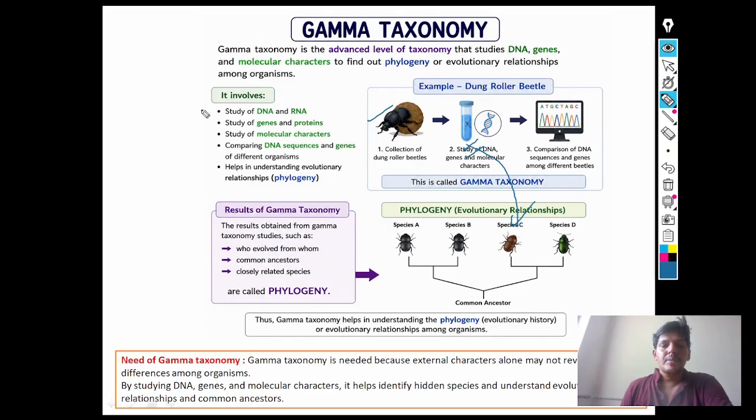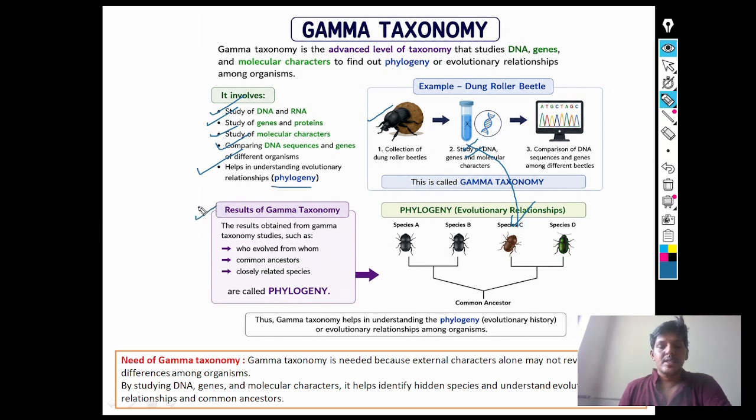Gamma taxonomy involves studying DNA and RNA, study of genes and proteins, study of molecular characters, comparing DNA sequences and genes of different organisms, which help in understanding evolutionary relationship, that is phylogeny.